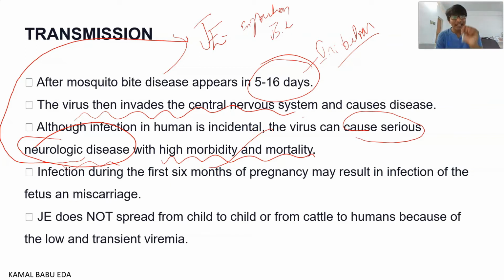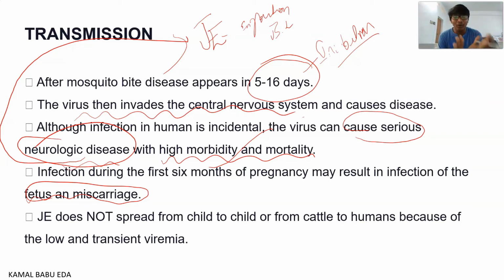Coming to infection during pregnancy: if the gestational age is about 6 months, there are more chances of miscarriage or death of the fetus. That's why it is very dangerous during pregnancy. And this Japanese encephalitis does not spread from child to child, or from cattle to humans.